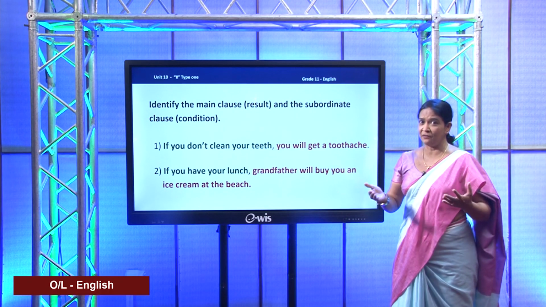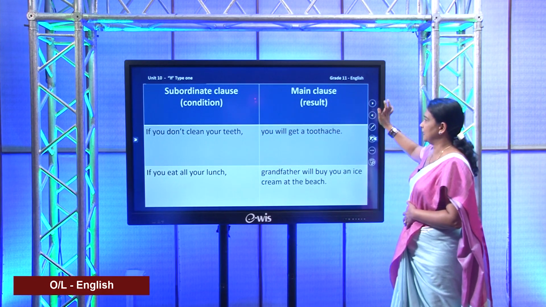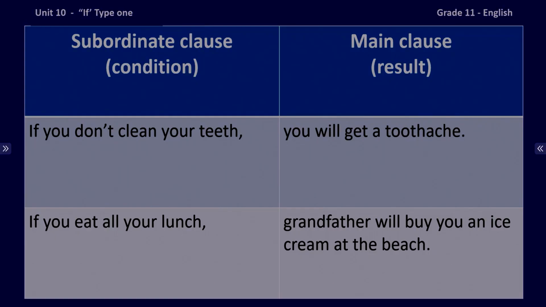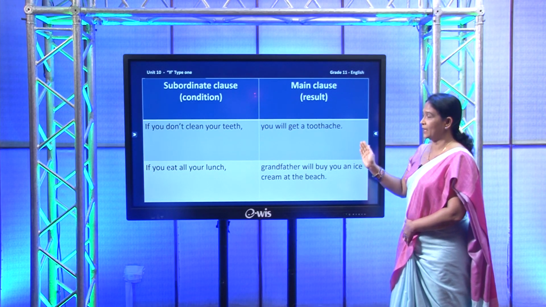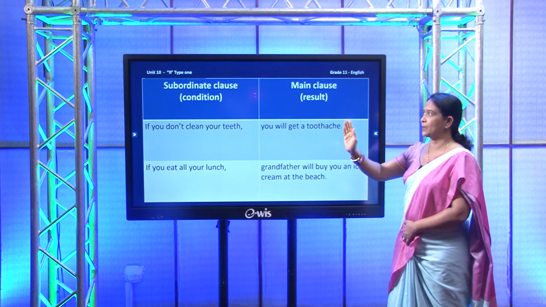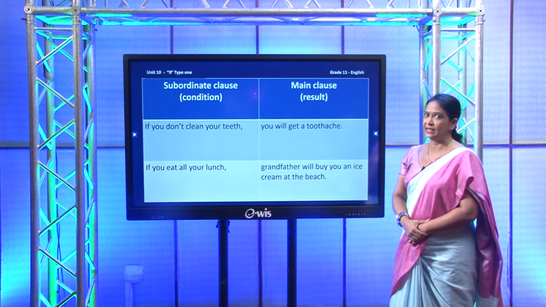Is that clear? To make it very clear, I will put that into a grid and show you. We will see the grid here. So, this is how it appears. Now, you can notice that always the subordinate clause means the condition, and condition comes with if, and then the result clause is known as the main clause. The action of the main clause happens only when the action of the subordinate clause or the condition fulfills. That is what you need to learn here.